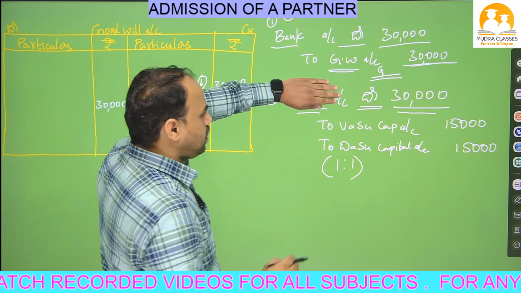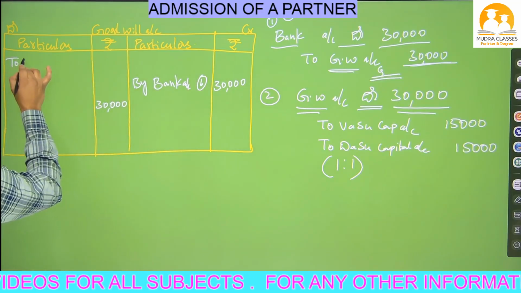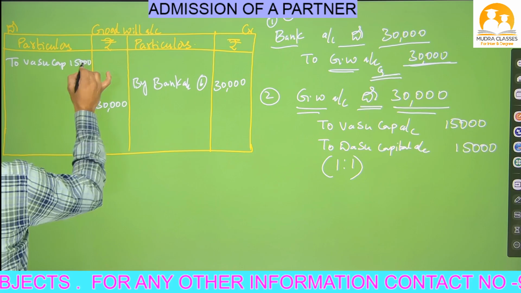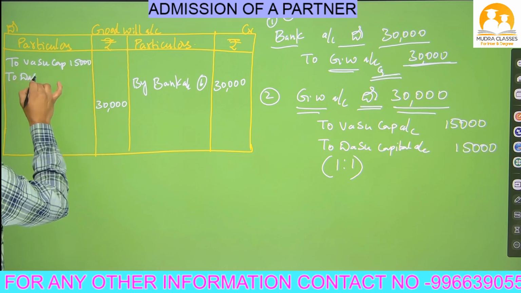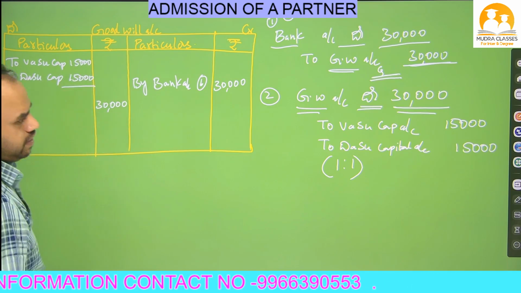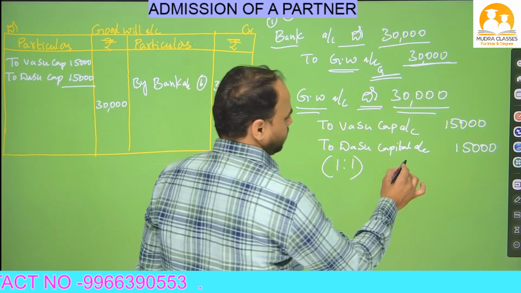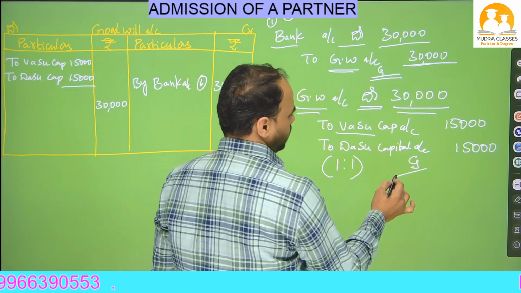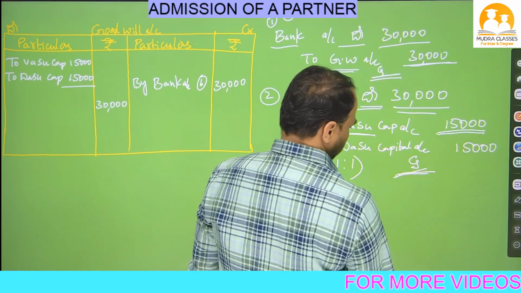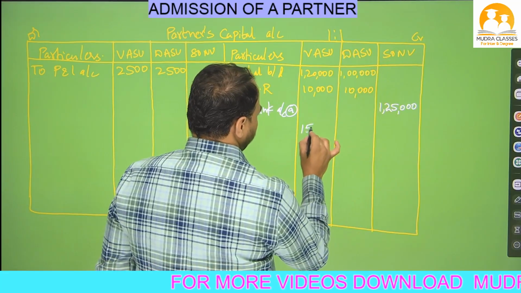Close this goodwill. What is opposite? Vasu capital and Dasu capital. So write down here to Vasu capital account 15,000, to Dasu capital account 15,000. If you add these two we will get 30,000. Goodwill is on the debit side, then Vasu capital and Dasu capital are on which side? Credit side. So write in Vasu capital credit side 15,000. This is the Vasu capital credit side, I have written 15,000.